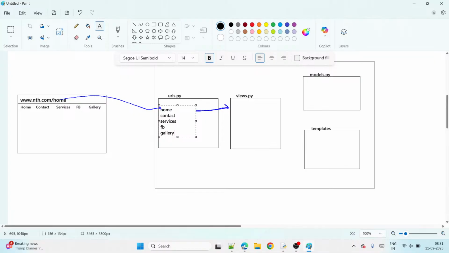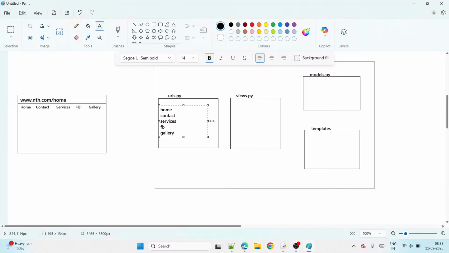Here, how many URLs are there? 5 URLs are there, which means we have 5 pages. Each page has a unique functionality. Home has a unique functionality, contact has a unique functionality, service has a unique functionality. Like that, every page has unique functionality. Those 5 functionalities we have to define here: home functionality, contact functionality, service functionality, feedback functionality, then gallery functionality.